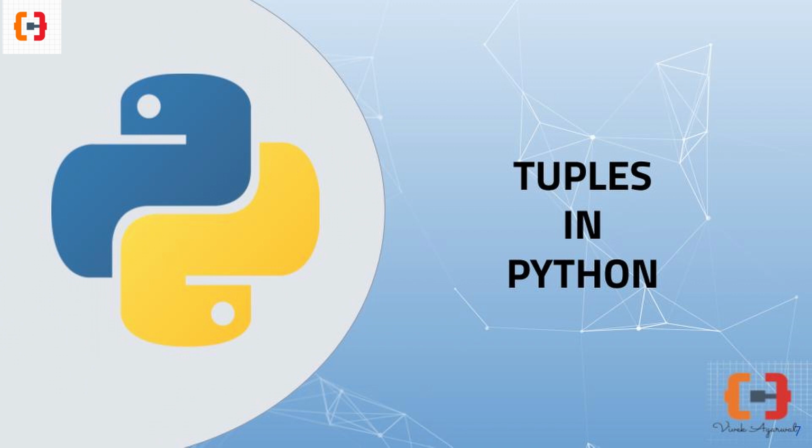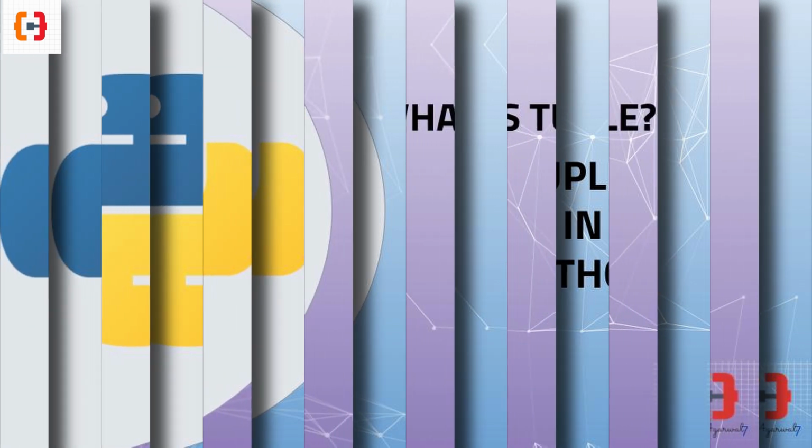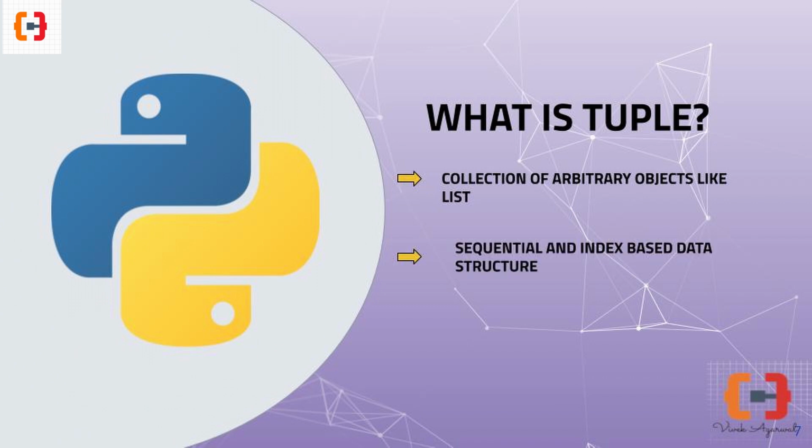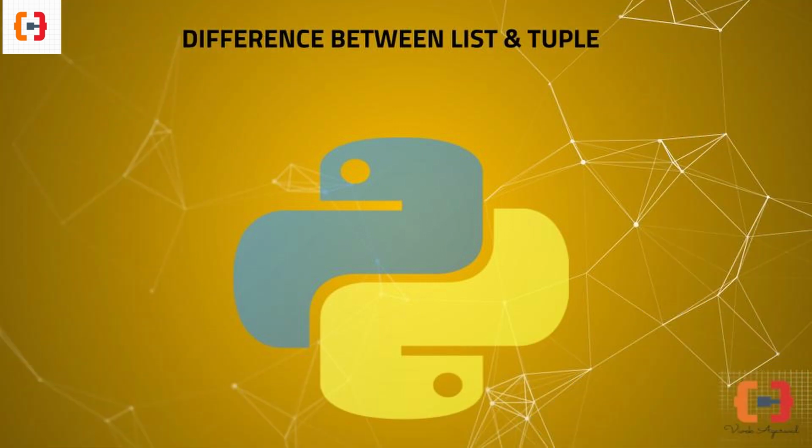Today in this session we will learn about another complex data type, which is tuple. So now, what is a tuple? A tuple is a collection of arbitrary objects like a list. Both are sequential, index-based data structures. Now you must be thinking, what is the main difference between list and tuple, right?